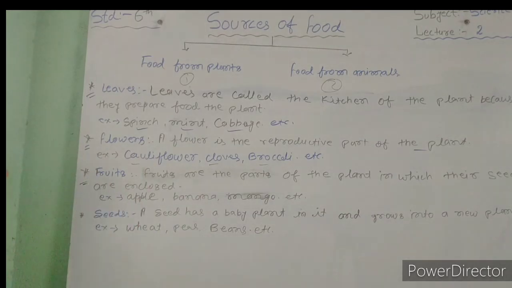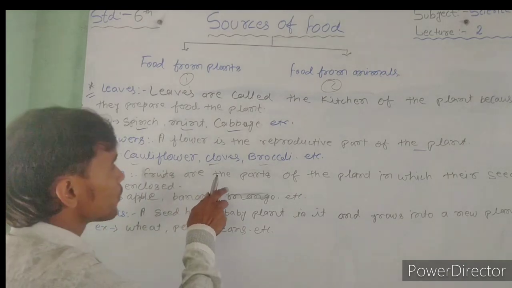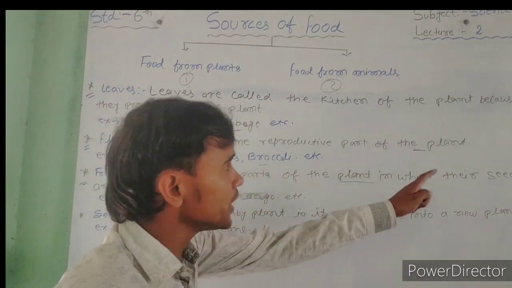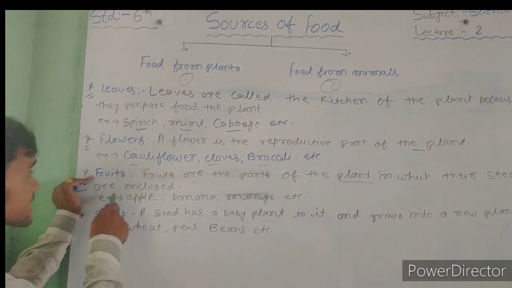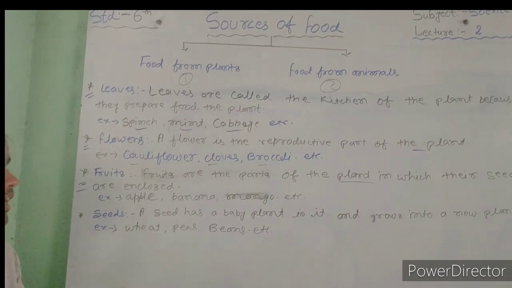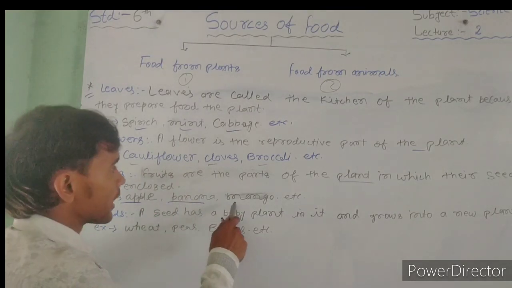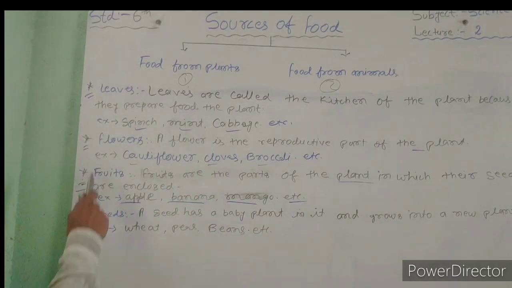Okay, next part is fruit. Fruits are the part of the plant in which the seeds are enclosed. That's the fruit, the part in which the seeds are also enclosed. Example: apple, banana, orange, mango, etc. Okay, so that's the fruit part.